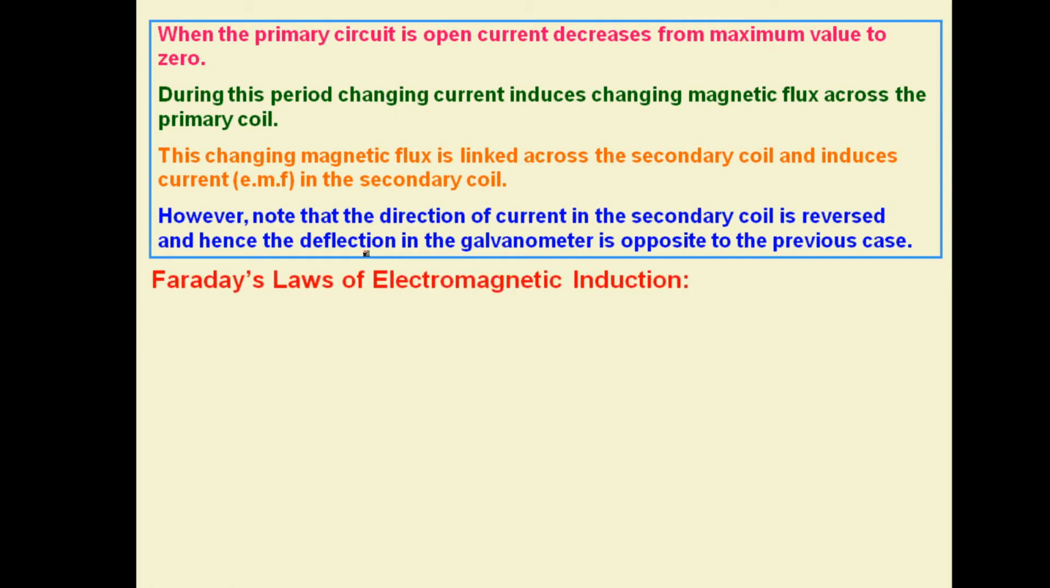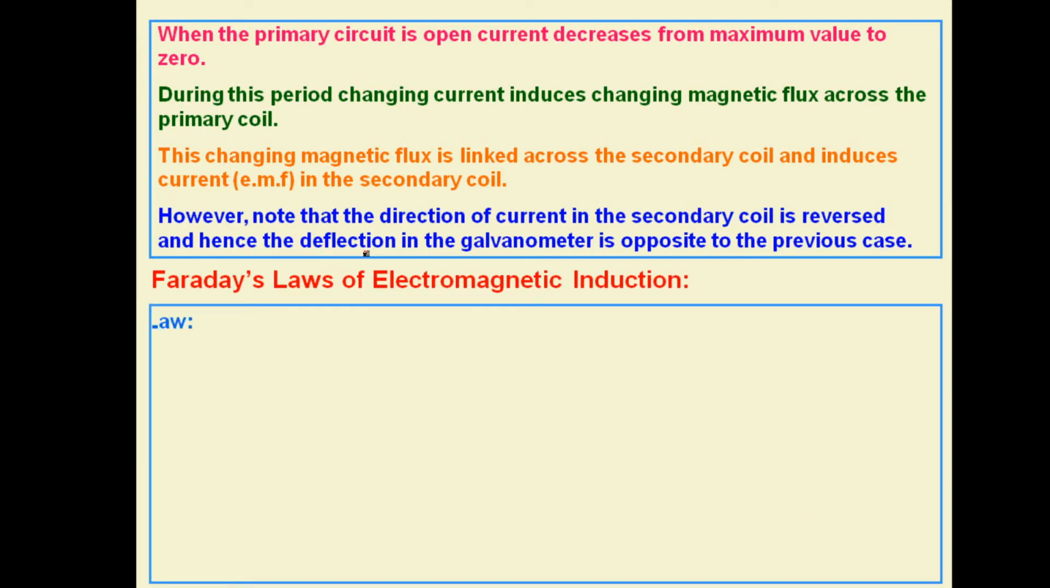So by following these observations, Faraday gave a few laws related to electromagnetic induction. Basically two laws are there. Law number one, Faraday's first law, states that whenever magnetic flux linked with a circuit changes, then EMF is developed in the circuit, which is called induced EMF.